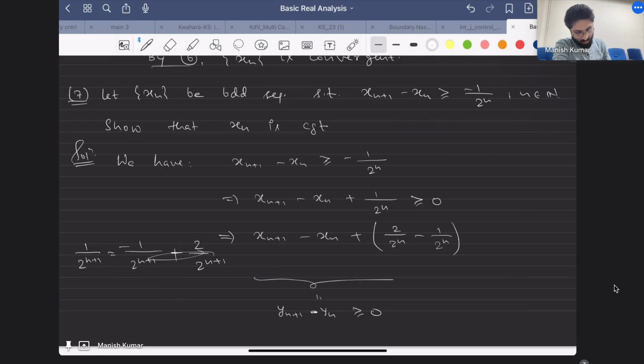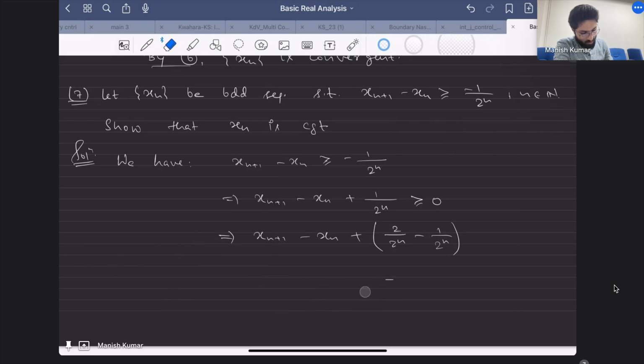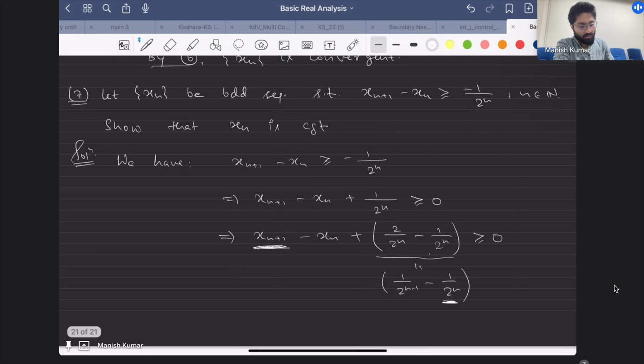Now this is greater than or equal to 0. Now I'll club this one with this one, because this is nothing but 1 by 2n minus 1 minus 1 by 2n. With the higher subscript, I will have to club the higher one. So I can rewrite this as xn plus 1 minus 1 by 2n, and this as minus xn minus 1 by 2n minus 1.